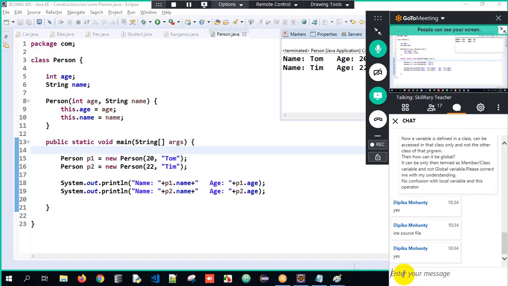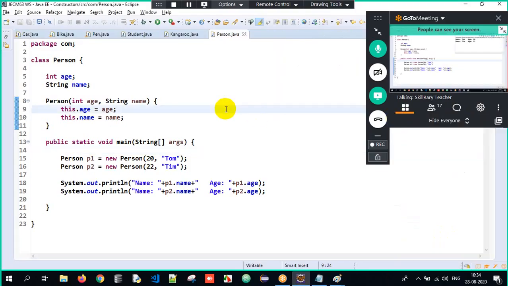If it's a global variable, we have to check if it's static or non-static. If it is static, you will access it with the help of the class name. And if it is non-static, you will access it with the help of object creation. So that way it's also a global variable. Okay, that is what is happening over here. I'll tell you the confusion here.